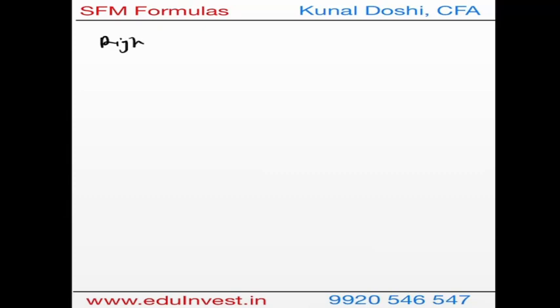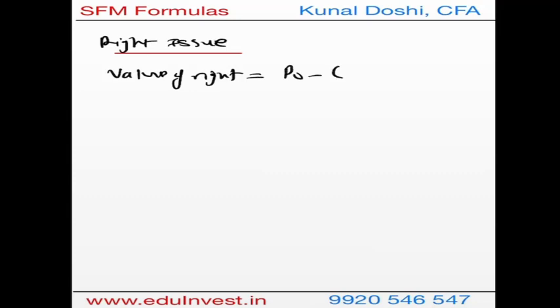Now we go to the rights issue and valuation of rights. Now under the rights issue, the first formula is valuation of right, or we say value of right. The formula is (P0 minus NR times R) over (NS plus NR). Here NR is nothing but the number of rights, NS is nothing but number of shares, and R is the price of the right. P0 is the current market price. Similarly, you have X right price.